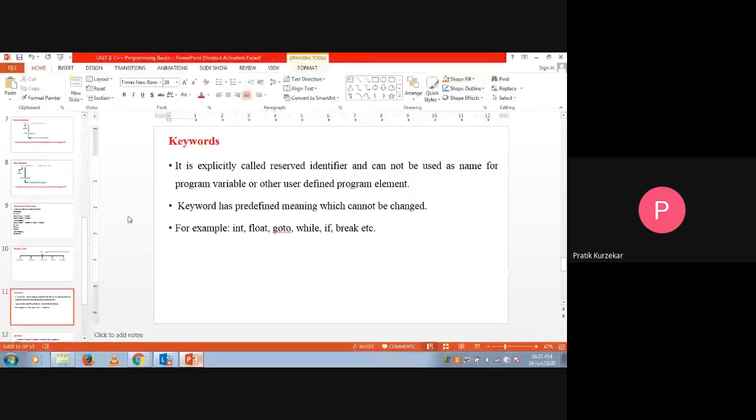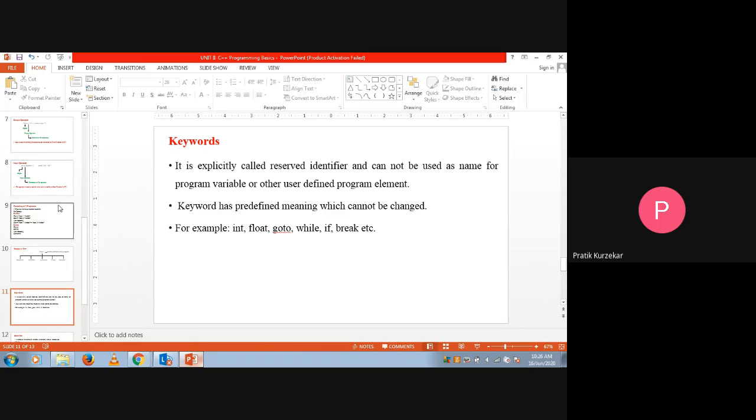So once again I am repeating, keywords are also called reserved identifiers, and the keywords we are not going to use as a program variable in our program, or as a user defined program element. Now the second point says that a keyword has some predefined meaning which cannot be changed. So already I told you what the predefined meaning is. So this is about the keywords.